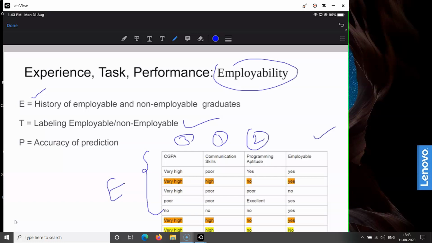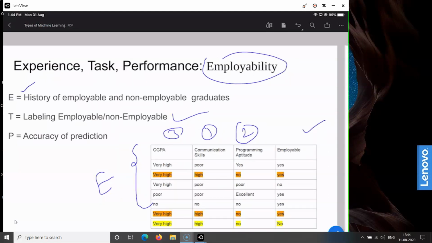We call it the training data set also. Now, what does performance mean in this context? The performance means the accuracy of predictions, whether the prediction we make is correct or not. That accuracy defines the performance for this particular task.